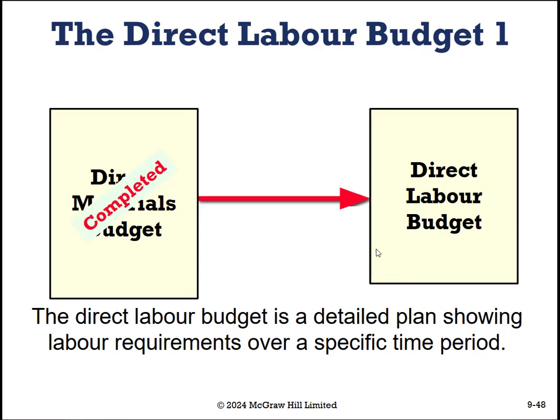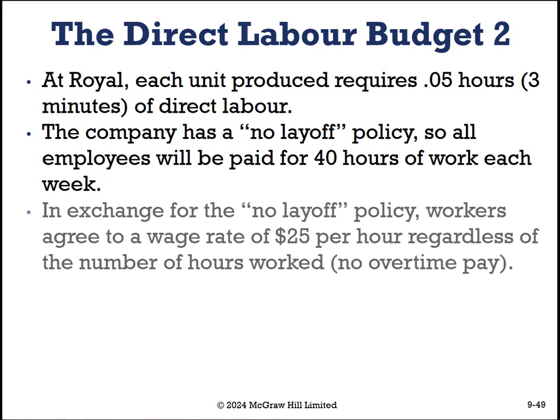So now we have direct materials, but we are still in production, people. We need direct labor. So we are going to incur direct labor in the month in which we use it because we can't inventory direct labor. These are people that we are going to be paying through payroll. So the direct labor budget is calculated by looking at our labor requirements over a specific time period. Let's look at some more details on what we're looking at here.